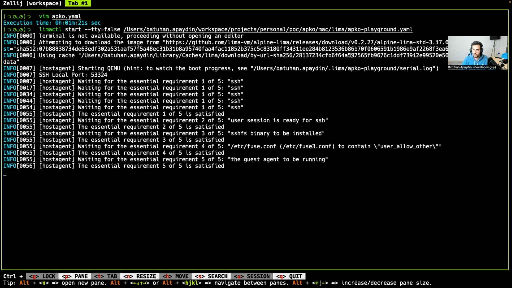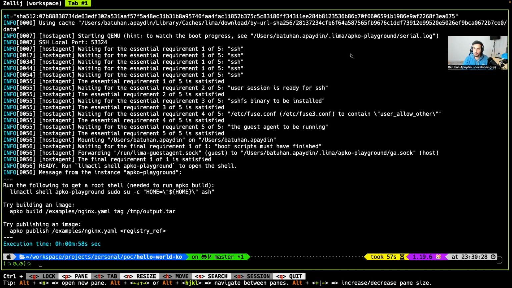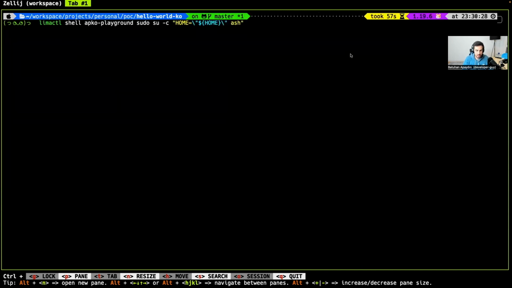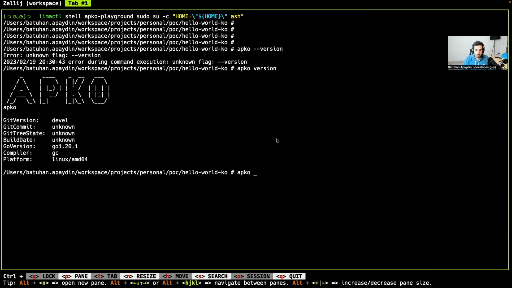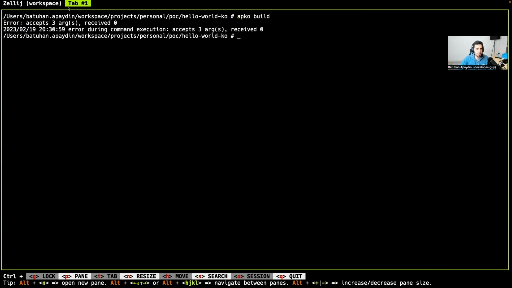Once this is done, we are going to use the apko build command in order to output the container image onto the disk. So let me shell into the QEMU instance by using the limactl shell command. Let's continue with the build command, apko build.